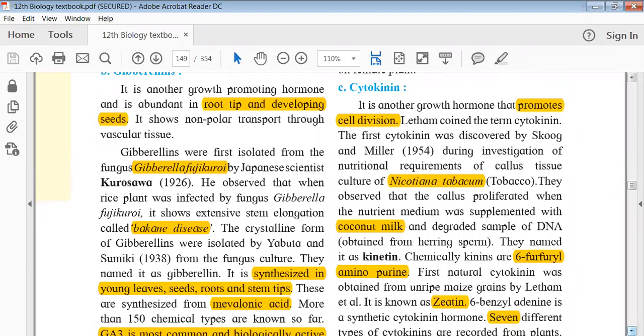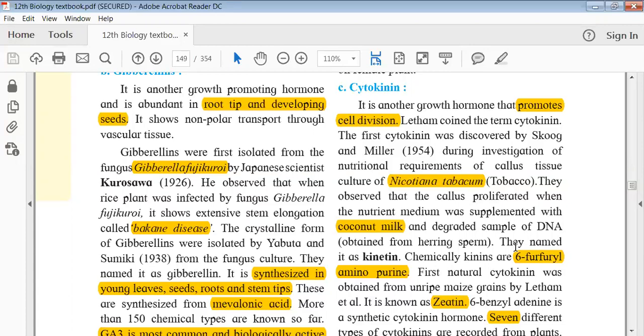Now, as I mentioned, gibberellins were first isolated from the fungus called Gibberella fujikuroi. It was done by the Japanese scientist Kurosawa in 1926. Basically, they were working on rice plants, and from the rice plants they found there is some disease, and that disease is caused by a particular fungus, and that fungus is producing something which is causing the disease.